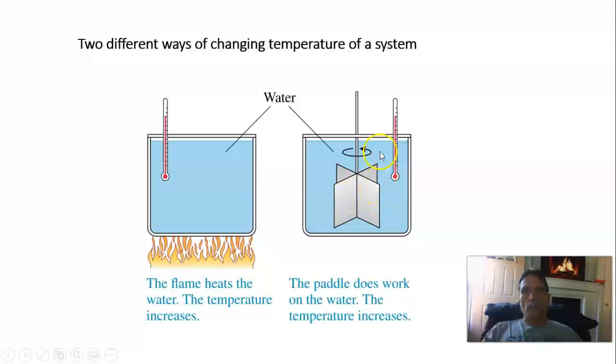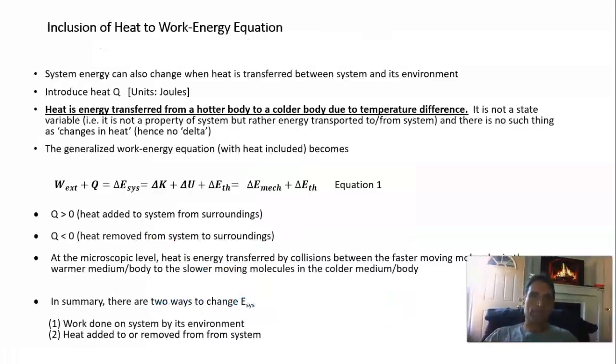So in this case, the work that's being done to turn the paddle is dissipated by friction, and so that is used to heat the water. And they both have the same effect. They both increase the temperature of the water. It's just two different means for doing so. Okay. So we can either do work on the body or we can add heat.